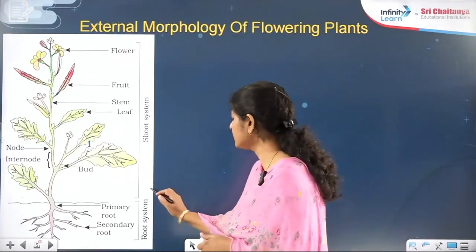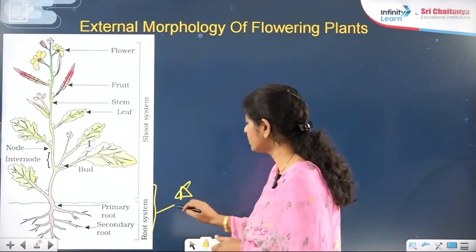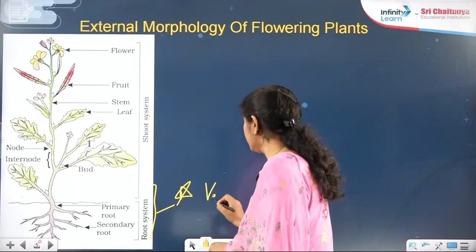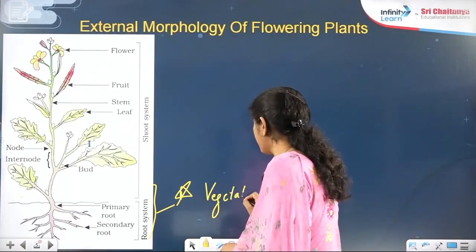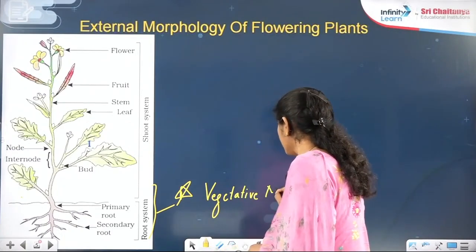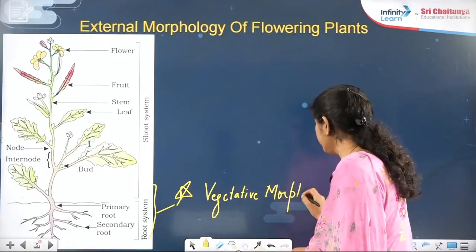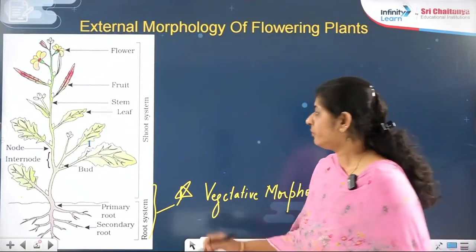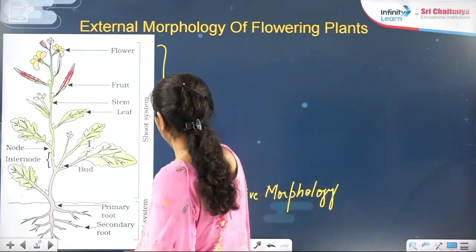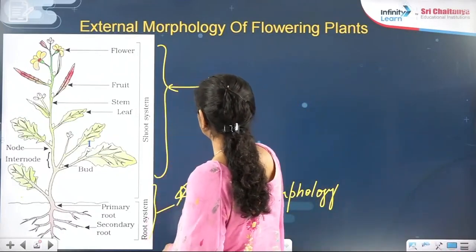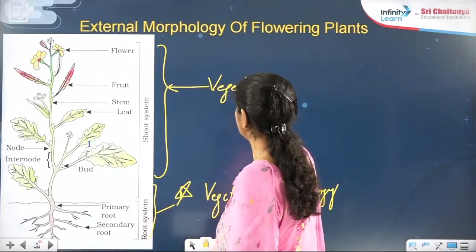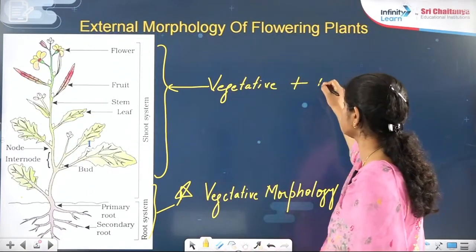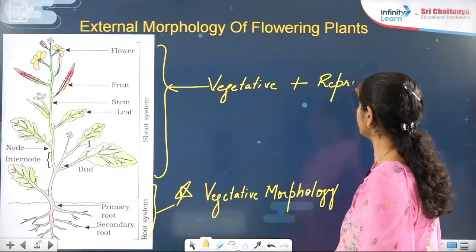Right now we are discussing the root system, and the root system comes under vegetative morphology because it is the vegetative part of the plant, right? Whereas the shoot system, we are dealing here with both vegetative as well as reproductive morphology.